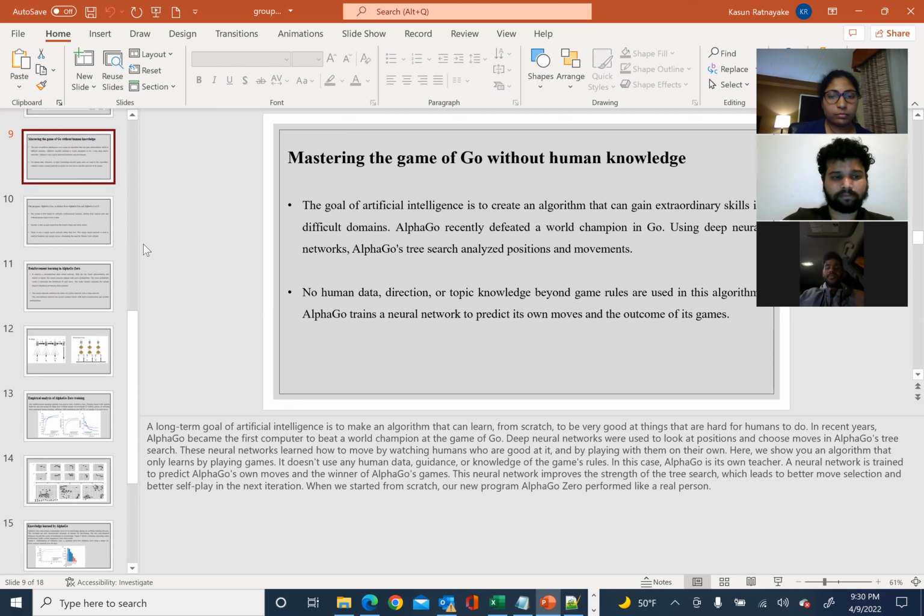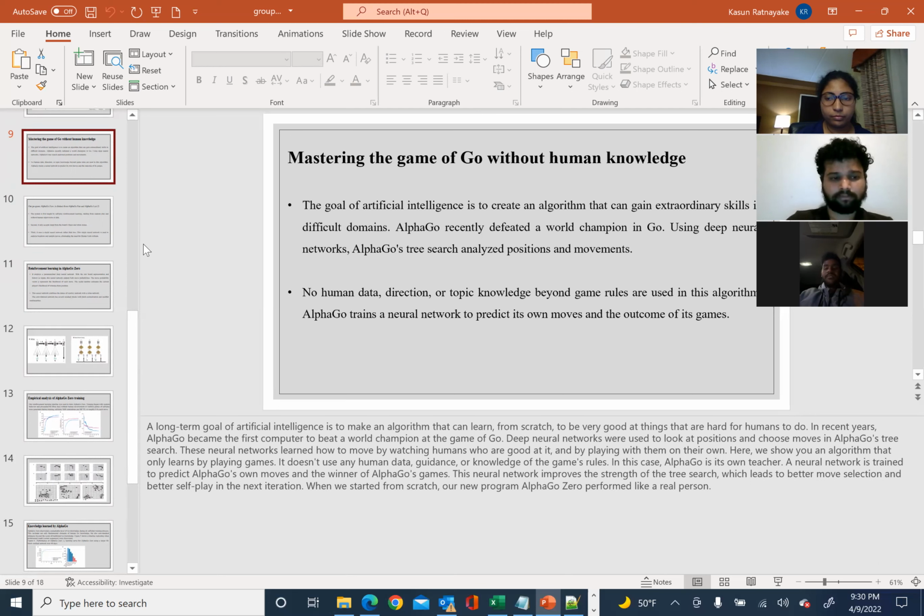Deep neural networks were used to look at positions and choose moves in AlphaGo's tree search. These neural networks learned how to move by watching humans who are good at it and by playing on their own. Hence, we show you an algorithm that only learns by playing games. It doesn't use any human data, guidance, or knowledge of the game rules.